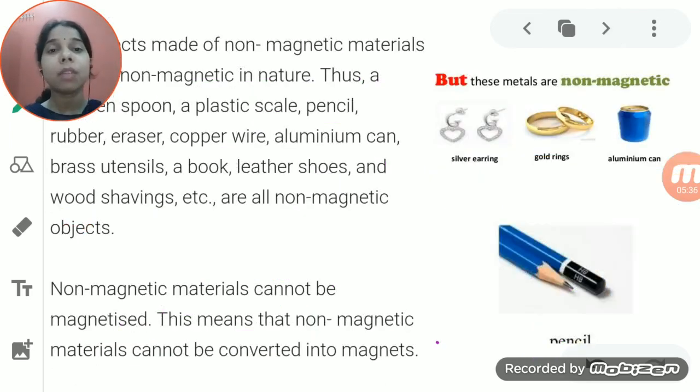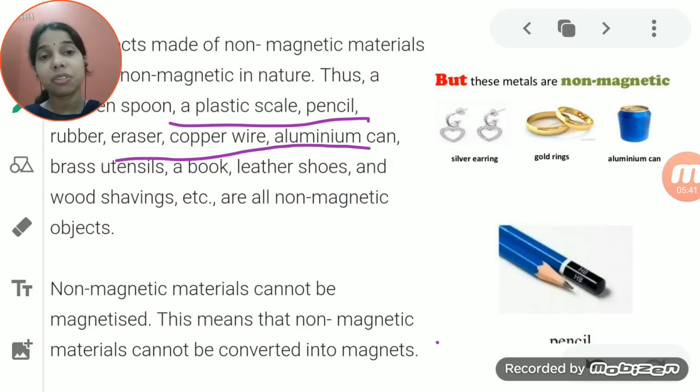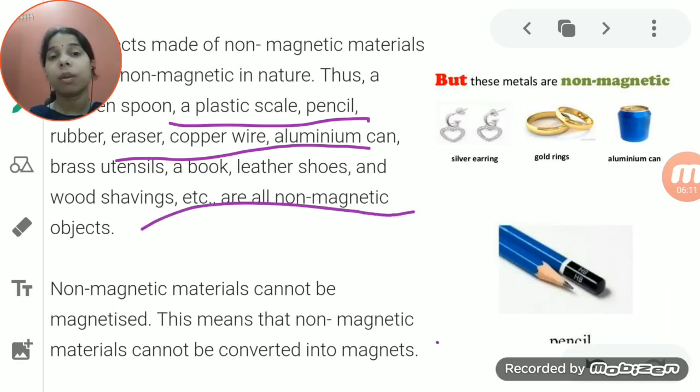So you see here, students, all the non-magnetic materials, whether it is a rubber, an eraser, a copper wire, an aluminium wire, a utensil, leather shoes, or wood shavings. Wood shaving is the thing which we get after cutting or sharpening the wood while giving it shape. The wood which comes out from it, we call it wood shaving. We'll explain wood shaving later. So leather shoes and wood shavings, all of these we consider as non-magnetic objects.